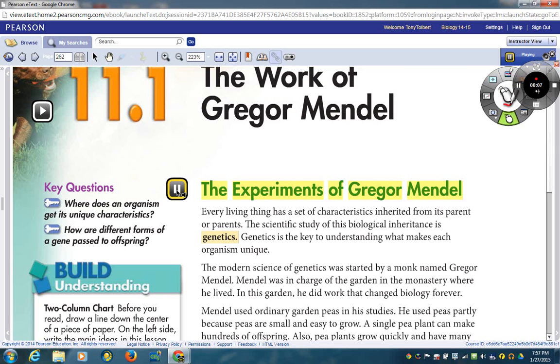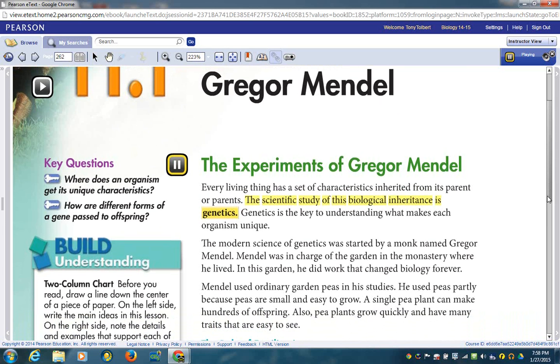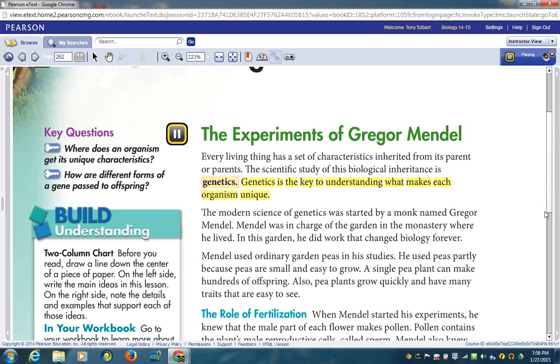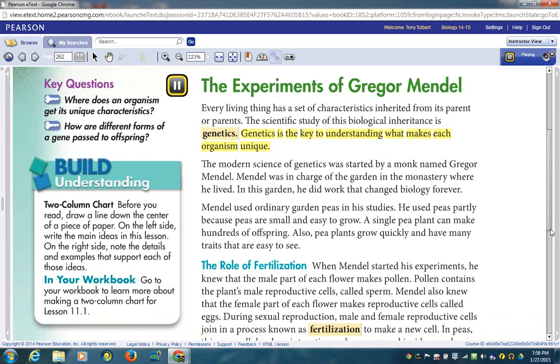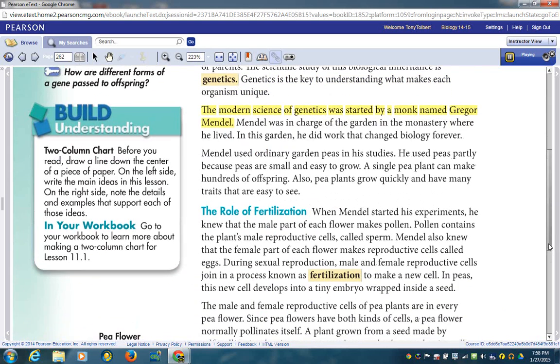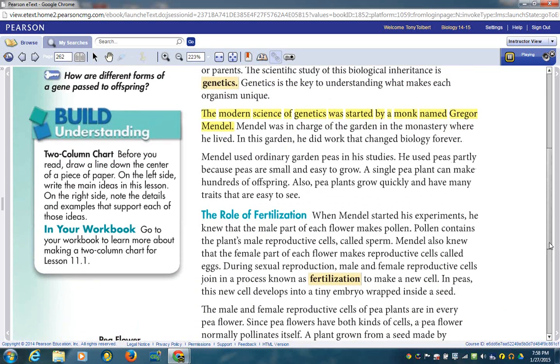Experiments of Gregor Mendel. Every living thing has a set of characteristics inherited from its parent or parents. The scientific study of this biological inheritance is genetics. Genetics is the key to understanding what makes each organism unique. The modern science of genetics was started by a monk named Gregor Mendel.